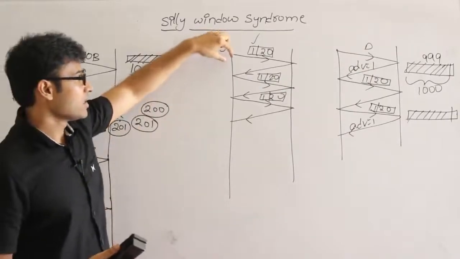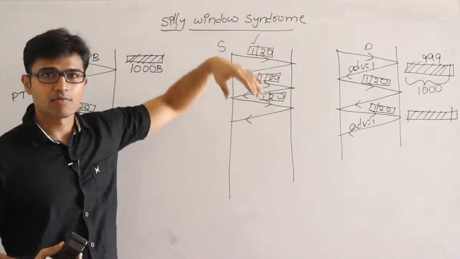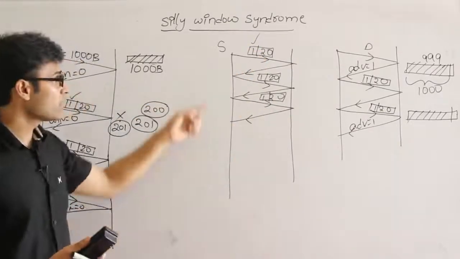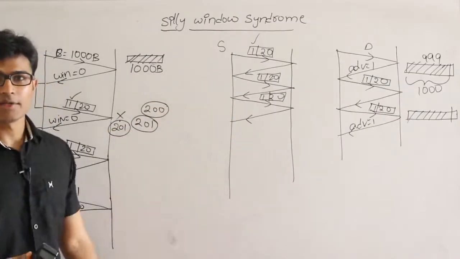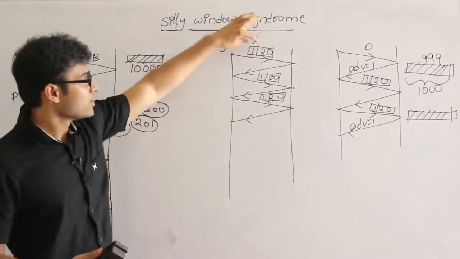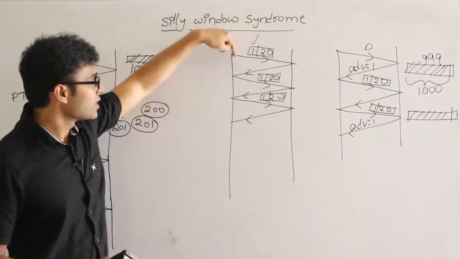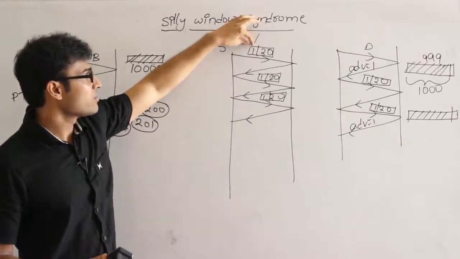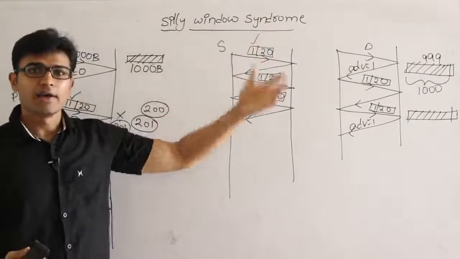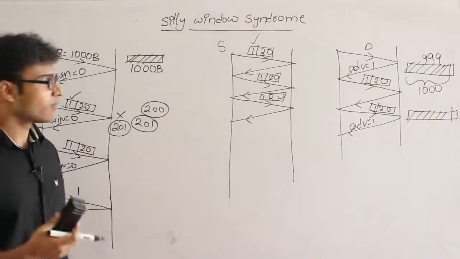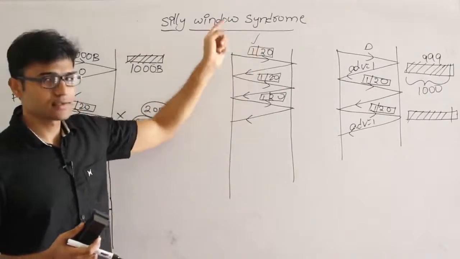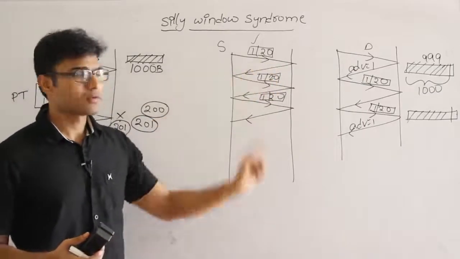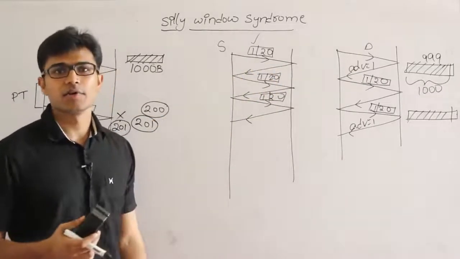But when the sender is producing only a few bytes, it is not a transient problem, it is a persistent problem, which means throughout the connection this might keep on happening, and because of which the efficiency is going to degrade a lot. See this, in the entire round trip time we are sending only 1 byte, and in order to send 1 byte we are wasting nearly 80 bytes of headers. Why? At the transport layer 20 bytes of headers from the sender and the receiver, from this side and this side, and the network layer again 20 bytes of headers. So efficiency is going to be very low.